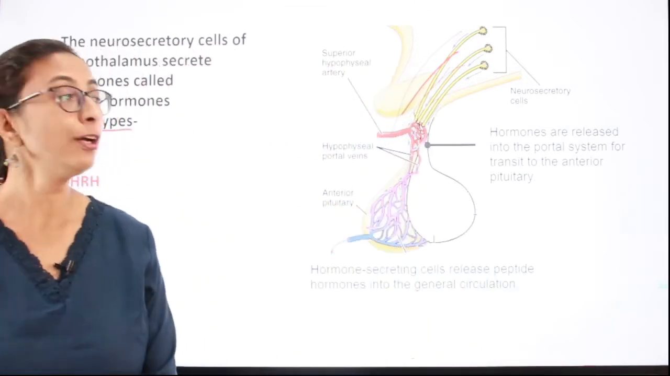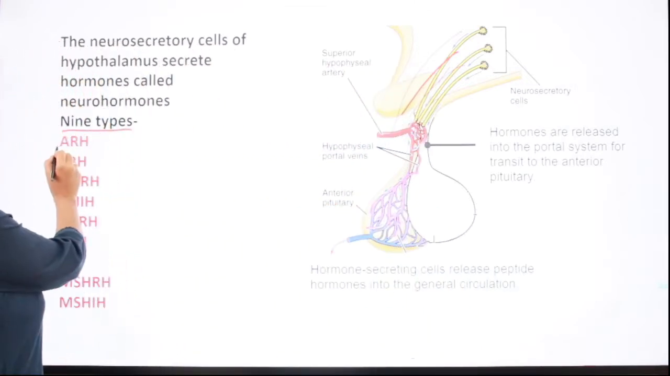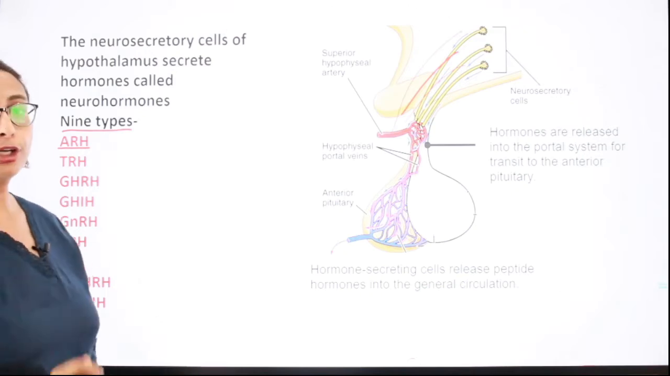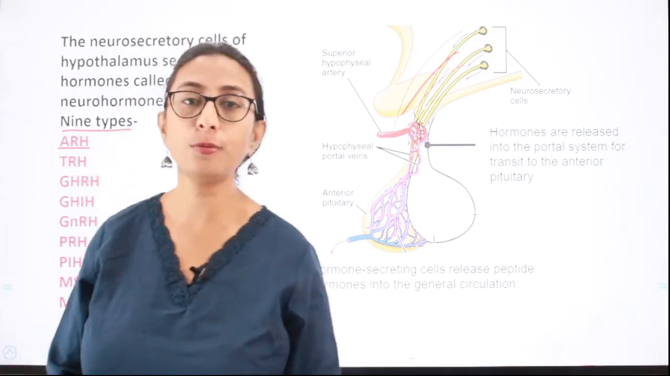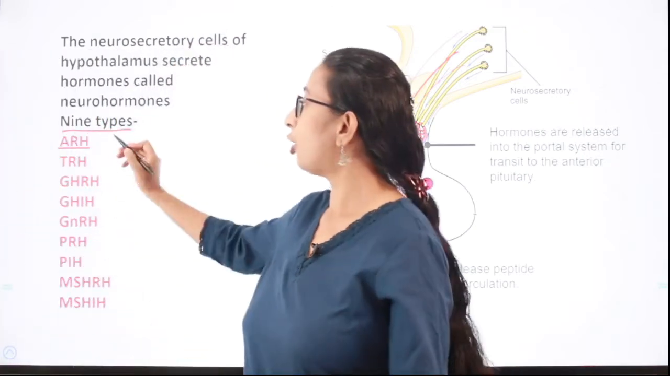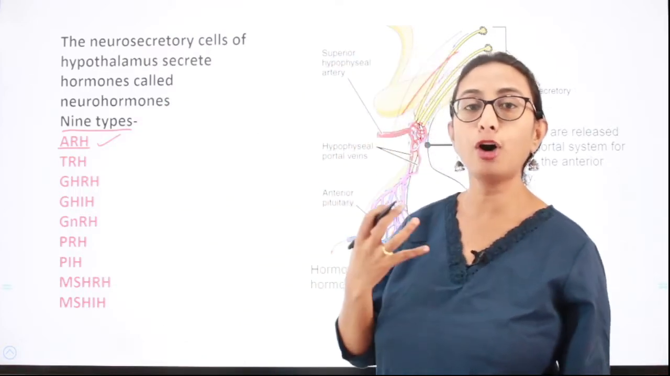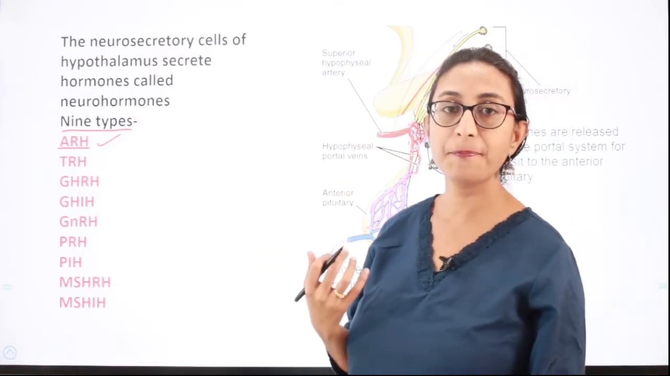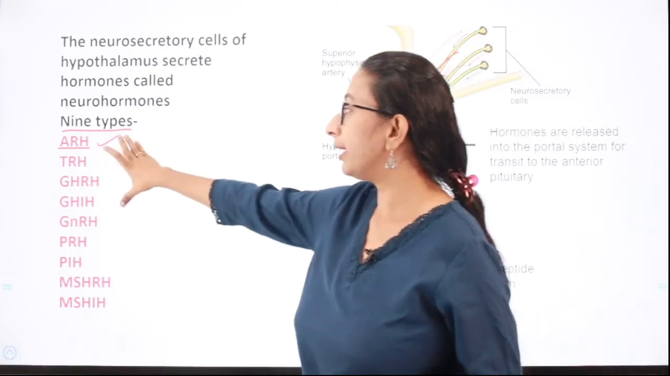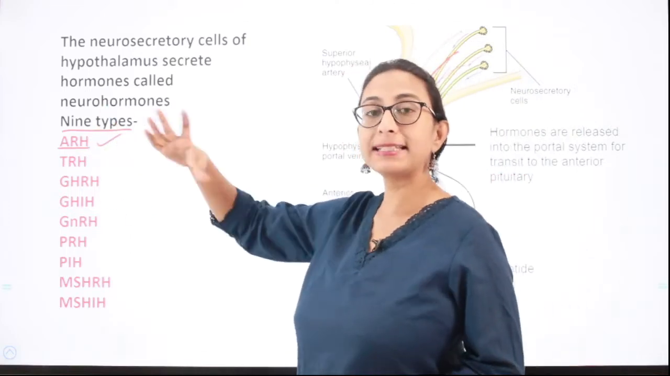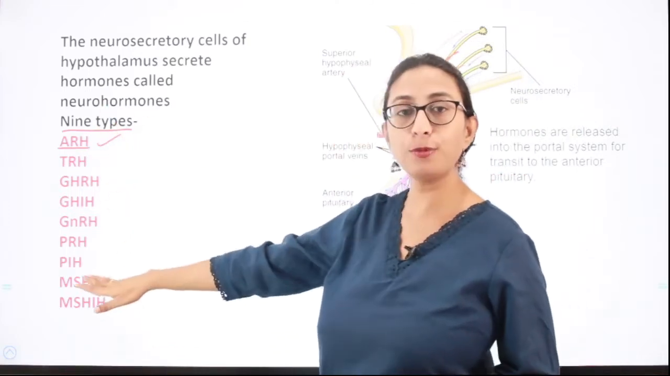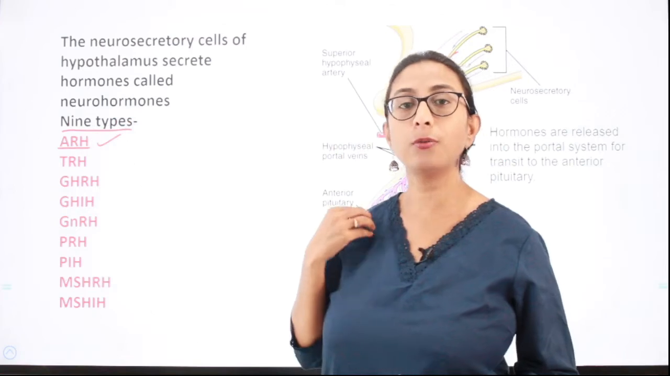Corticotropin releasing hormone, CRH. This hormone stimulates the release of adrenocorticotropic hormone from the pituitary. Okay, we will not be discussing each of these hormones in depth, because these are not very essential.